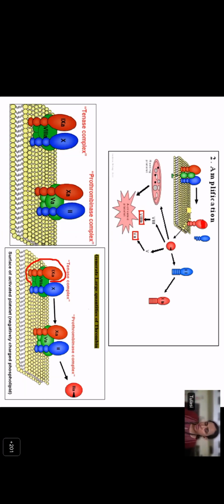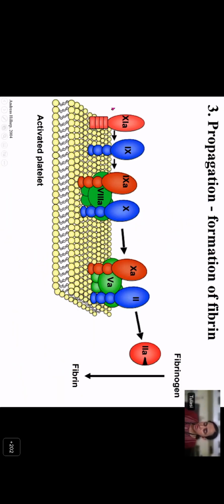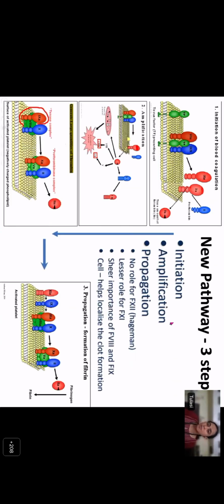The third step is the propagation step. This is where the role of factor 11 becomes important. Factor 11 activates factor 9, and 9 then forms the 10A complex and the prothrombinase complex, and prothrombin gets converted to thrombin, which converts fibrinogen to form fibrin and forms the clot. So the amplification step is capable of producing large amounts of thrombin and is sufficient for a clot to form, unless you need a sustained propagation of the clotting process, especially in the postoperative state, when factor 11's role becomes important. So the new pathway has three steps: the initiation step, the amplification step, and the propagation step.